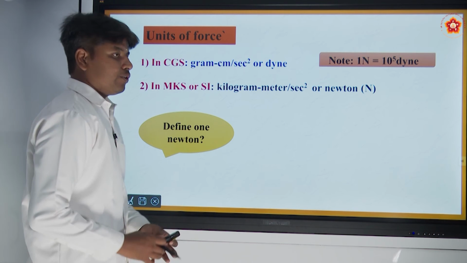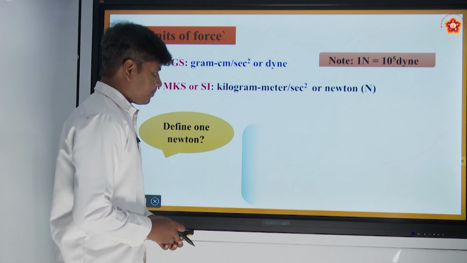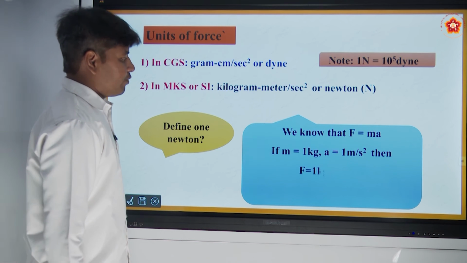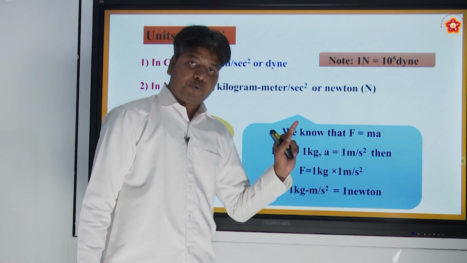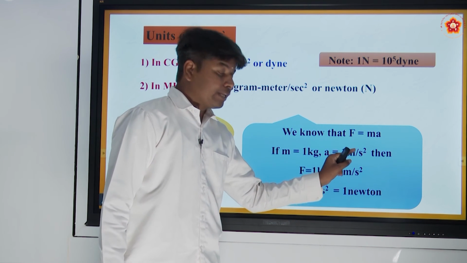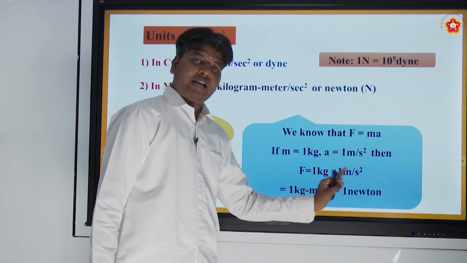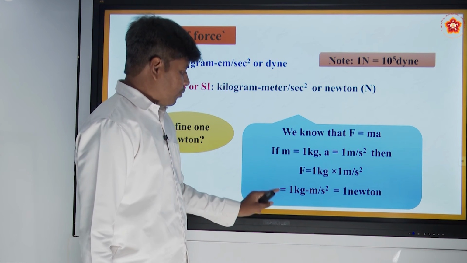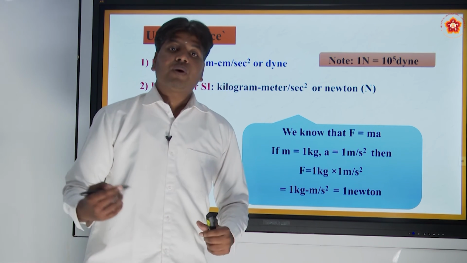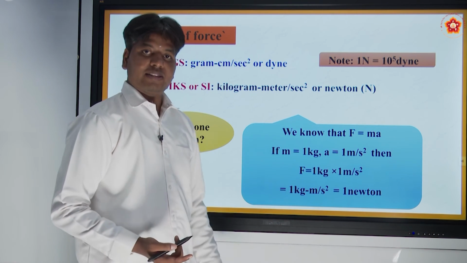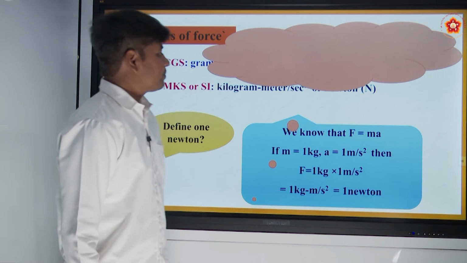Now define 1 Newton. If you are asked to define 1 Newton, how do you define it? We know that F equal to ma. If mass is 1 kg and the body is moving with 1 meter per second square acceleration, then F is equal to mass into acceleration, which is 1 kg meter per second square. This is quantitative analysis using numbers. How will we define it qualitatively? Let us see.